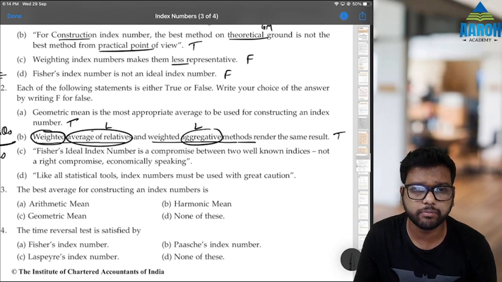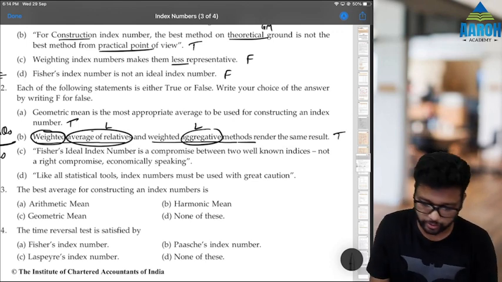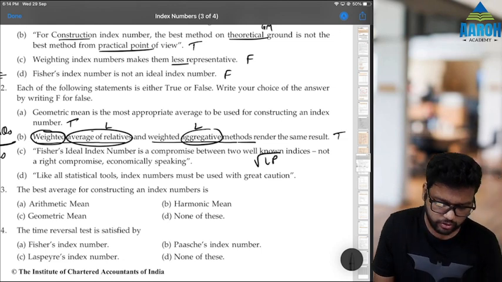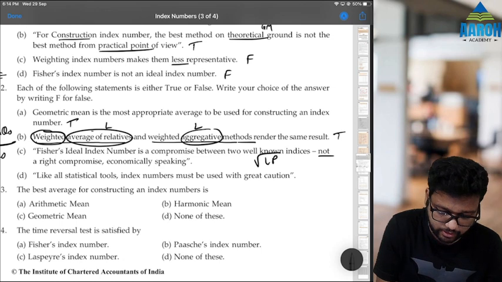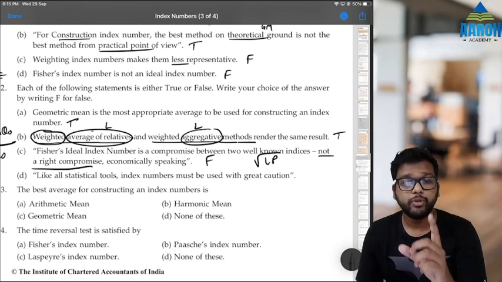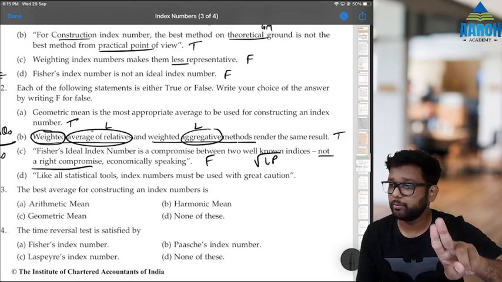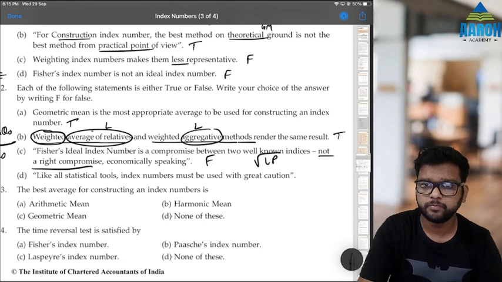Fisher's ideal index number is a compromise between two well-known indices. Correct. So root of LP. Not a right compromise, economically speaking. Now that is not correct. They are saying it is not a right compromise, but we know that it is a right compromise. Why? Because when we combine that with geometrical mean, it satisfies, just a second.